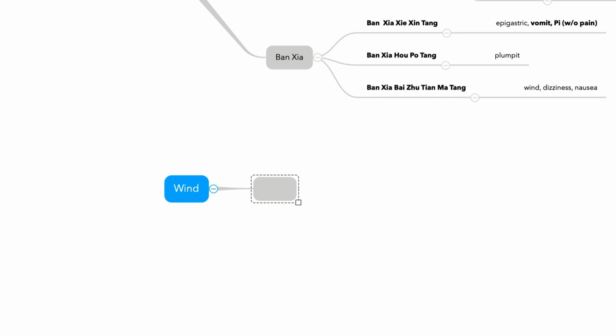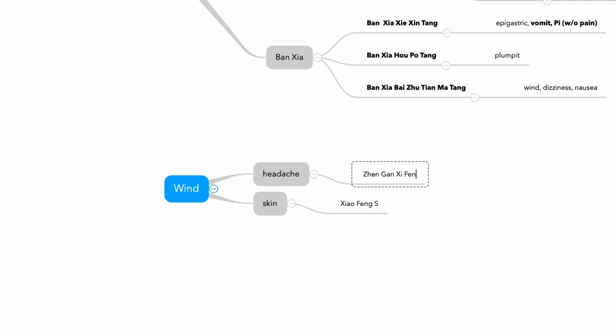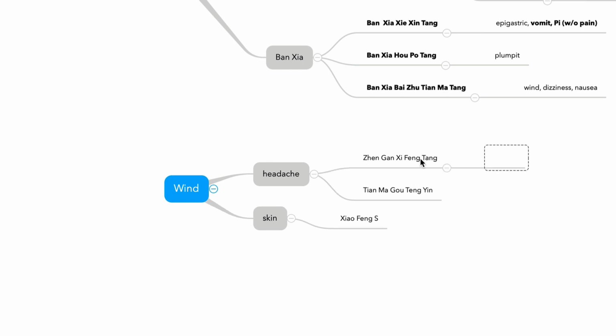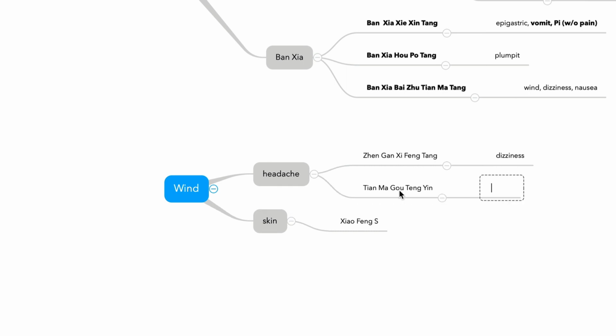There are two different formulas for wind. One is for headache. Another is for skin. Skin formula, Xiao Feng San. And headache formula, only two: Zhen Gan Xi Feng Tang and Tianma Gouteng Yin. Actually, these are very similar formulas. Very hard to tell the difference, but Zhen Gan Xi Feng Tang is for dizziness, more dizziness. Tianma Gouteng Yin, headache.